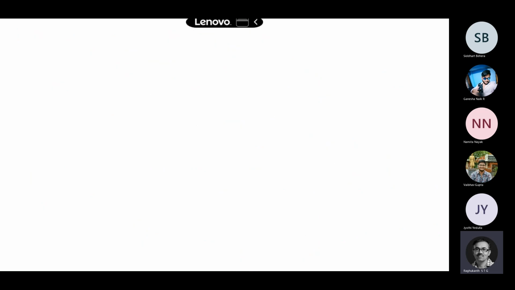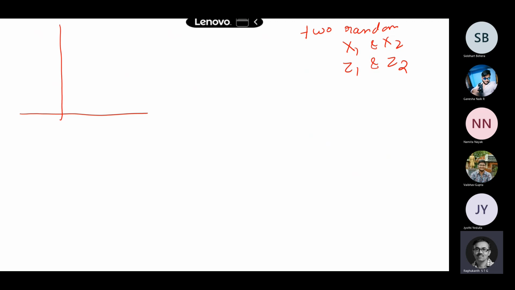So this is my reduced space. Let us say I have only two random variables, x1 and x2. Now I normalized them, so I got z1 and z2. I have subtracted x1 minus mu by its standard deviation, and my performance function is something like this. So this is my performance function, which is non-linear.